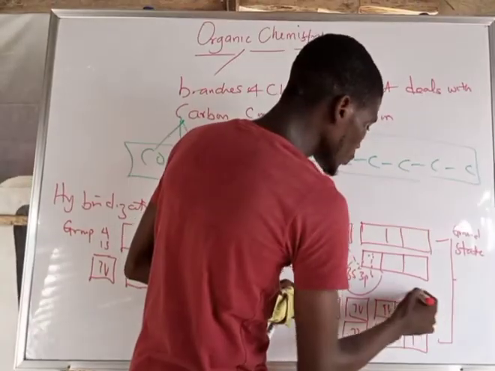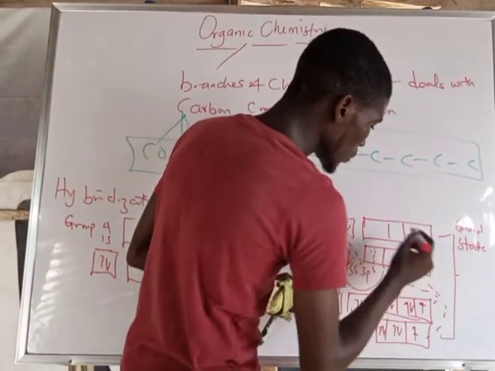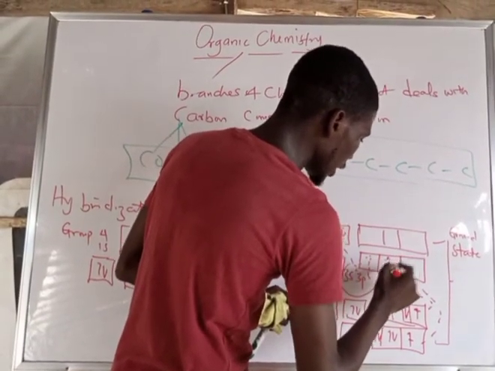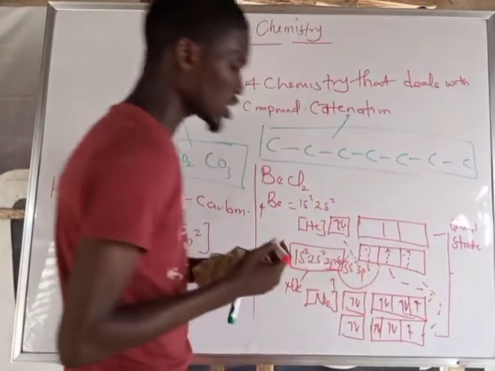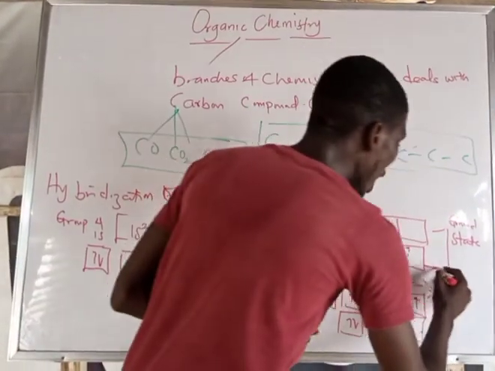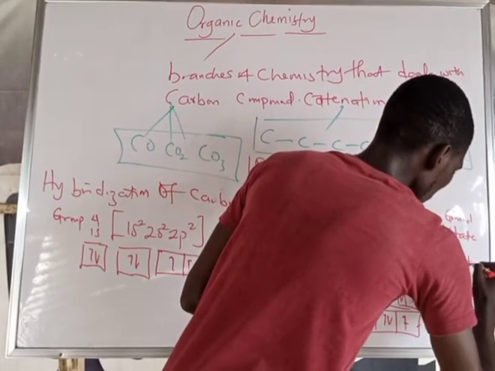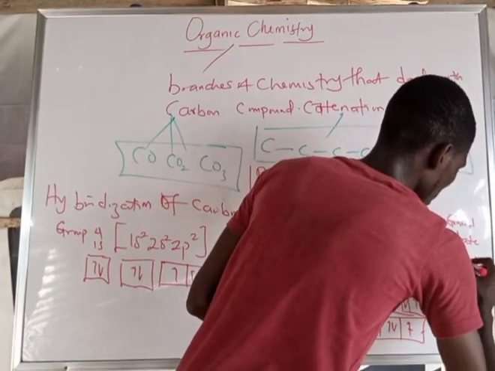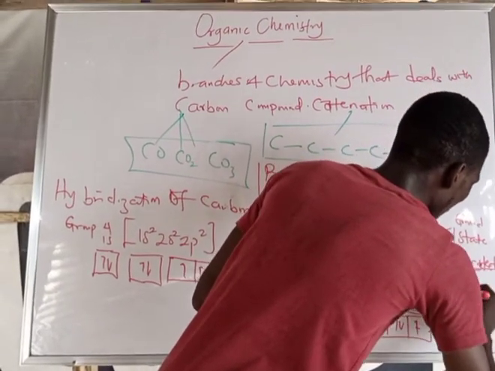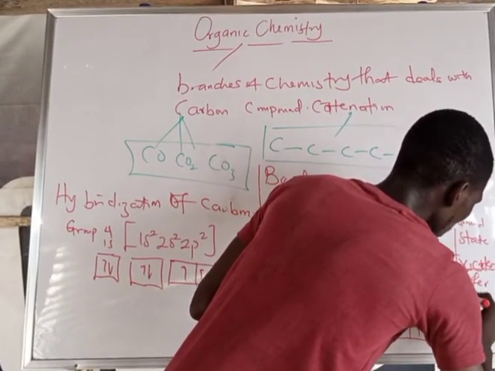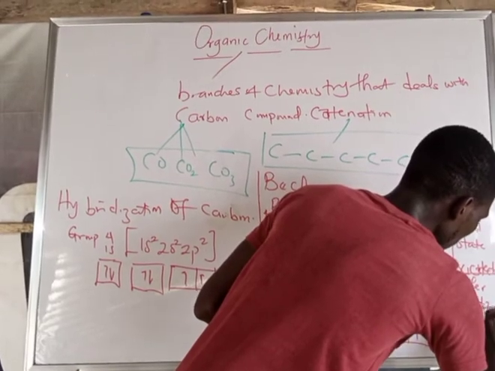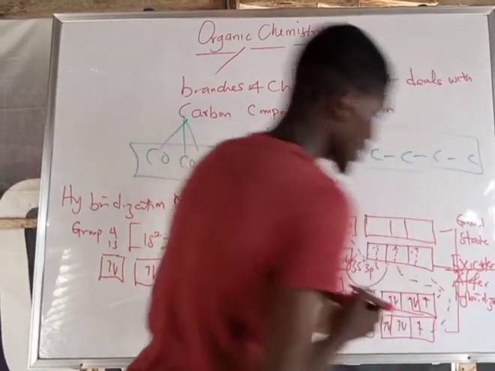So this one will move to this place while this will move here. I have the first chlorine, while this one represents the second chlorine. I can call this the excited state, or after hybridization. Are you with me now?